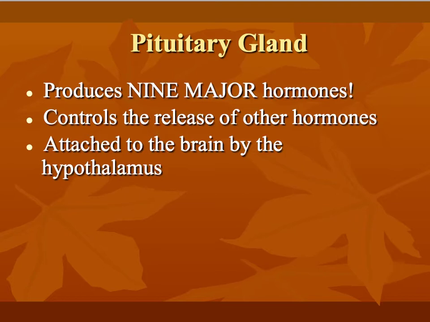These 9 major hormones are going to control the release of other hormones. So the pituitary gland is acting as almost a mastermind for the other endocrine glands and organs. The pituitary gland is attached to the hypothalamus. The hypothalamus is the brains of the entire operation. Excuse my pun.